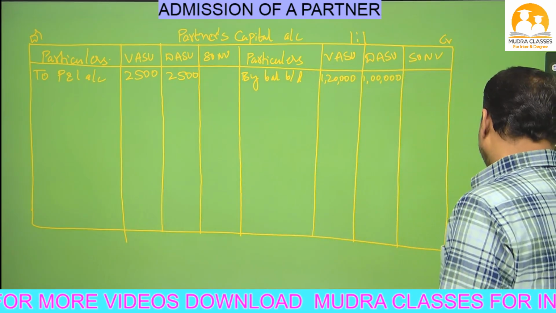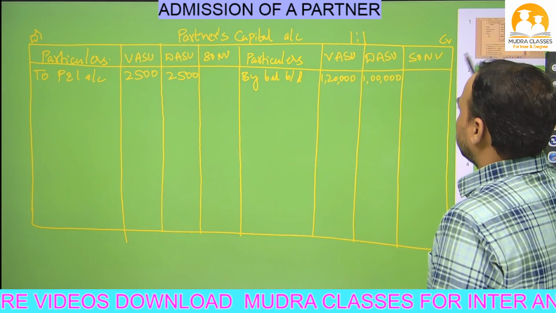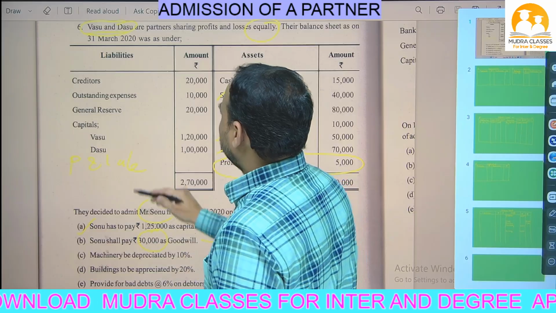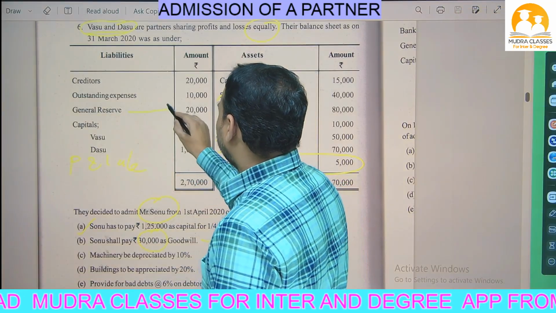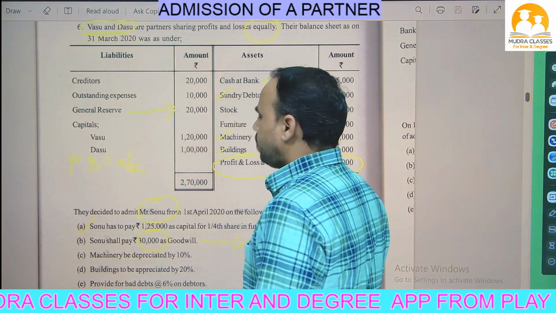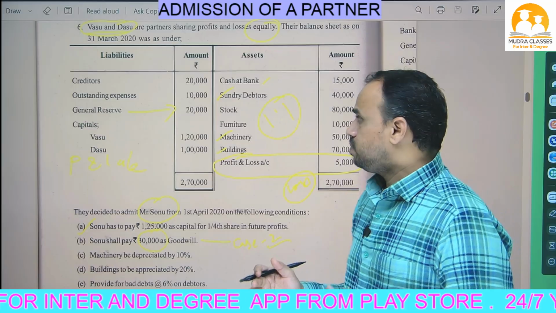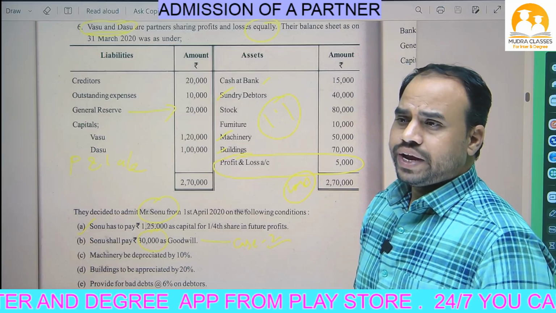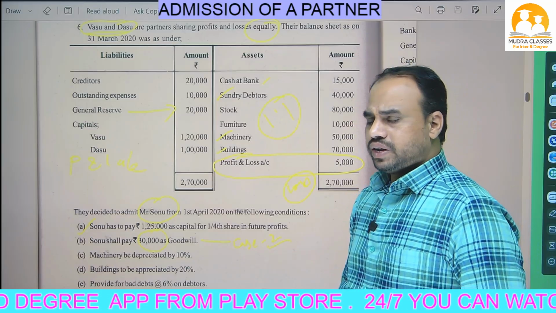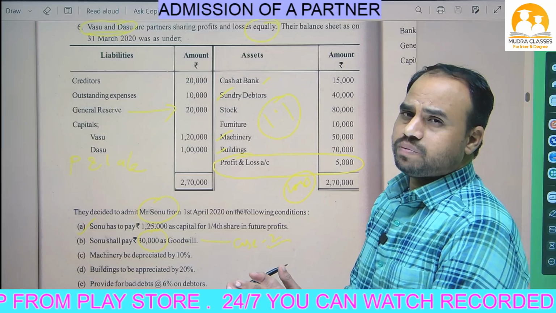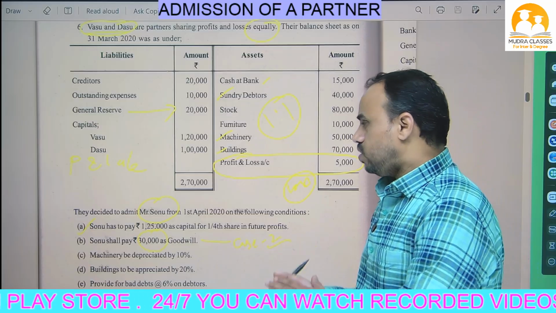Okay, now next item, general reserve given. Already I explained in the previous video. General reserve belongs to old partners. Whatever profit they got in the previous years, the entire profit they did not share, some part of the profit they kept aside, that is called general reserve.